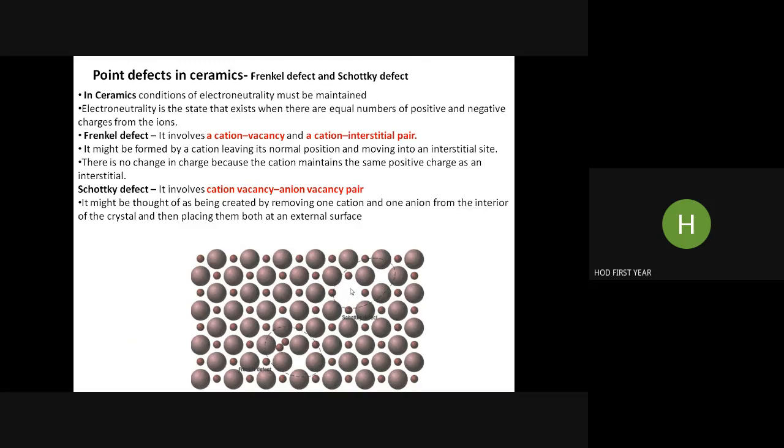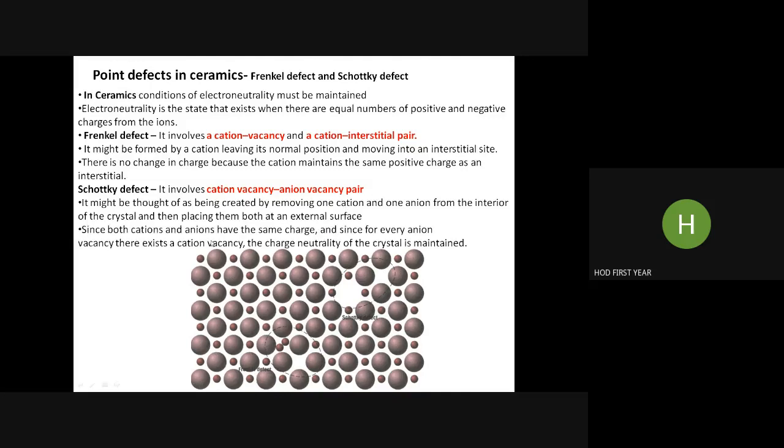It is a cation vacancy. The cation is small, so this is a small cation vacancy, and an anion vacancy. So a cation-anion vacancy pair. That is the Schottky defect. And the Frenkel defect is a cation vacancy and cation interstitial, meaning it consists of only cations. In the Frenkel defect, one is a cation vacancy, another is a cation interstitial. But here you will find a cation vacancy and anion vacancy simultaneously. That is the Schottky difference.